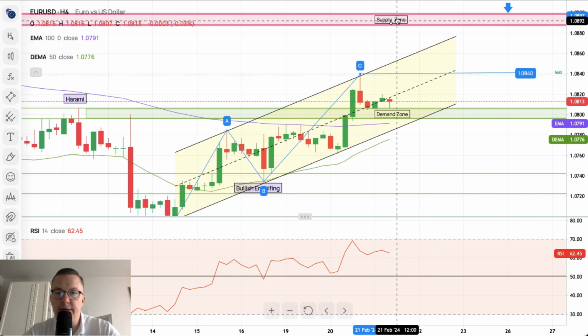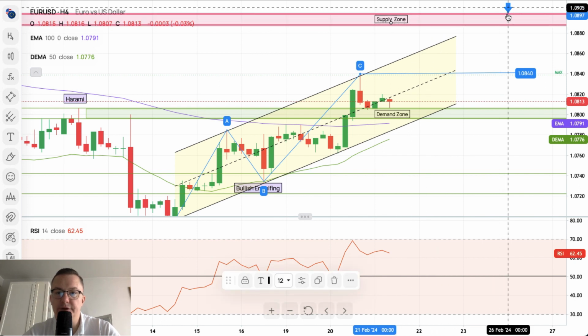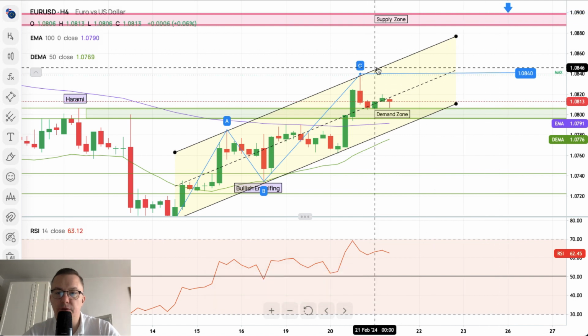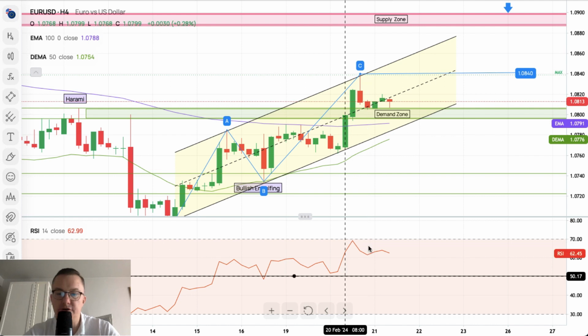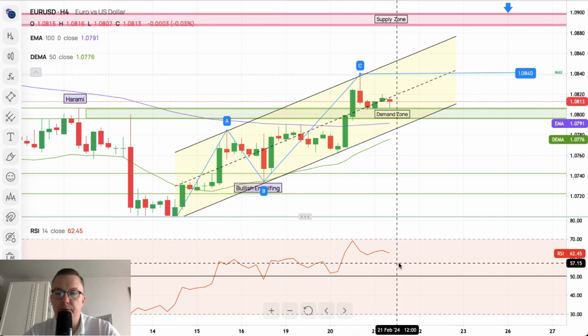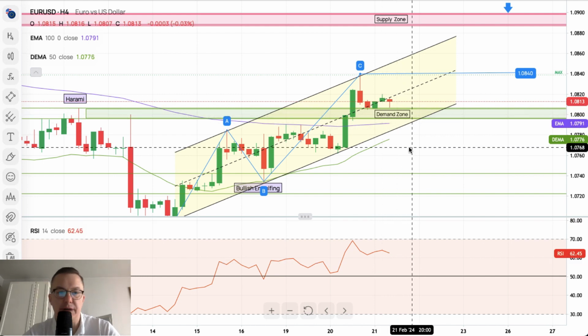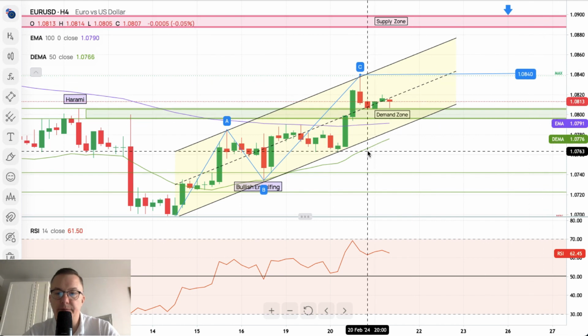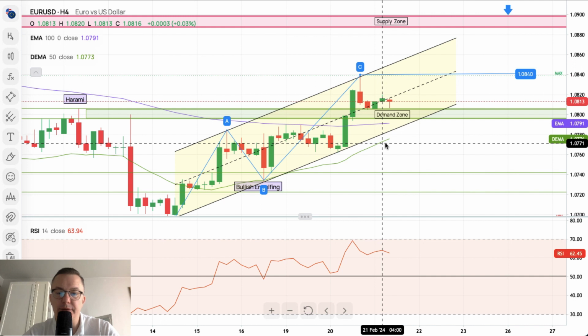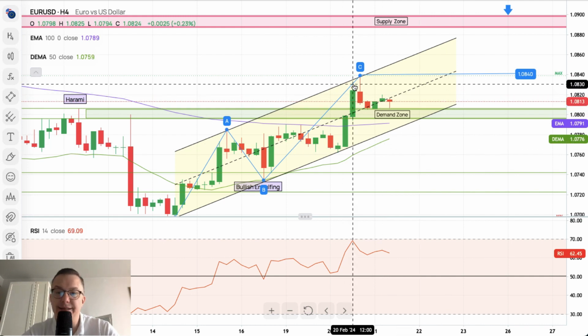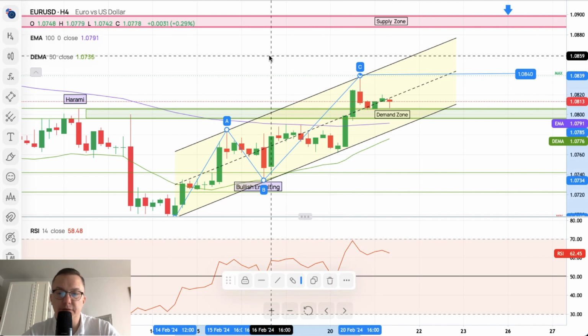And we should see some sort of reaction on this zone whatsoever, only if this level here, 1.0840, is violated. The momentum is strong, momentum is positive, so we should see some bullish developments here unless the demand zone is violated and the market is out of the channel, of course, or the market is below the 50 or 100 periods moving average. For now, it looks like the wave C might even get extended towards 161% of the Fibonacci